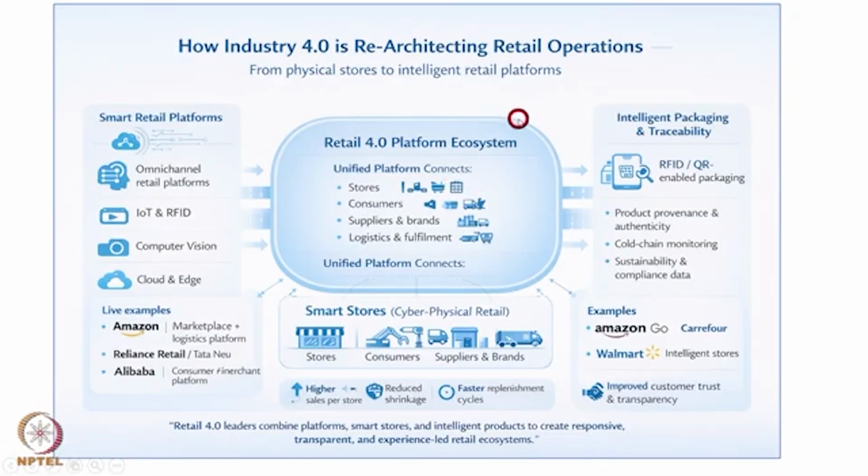This is one sector which has taken the maximum advantage of Industry 4.0 technology in the last 15 to 20 years. They are regularly updating their platforms, and they keep providing this kind of benefit to their customers.